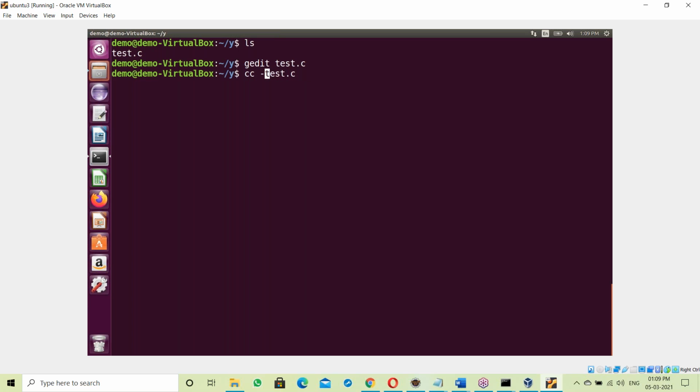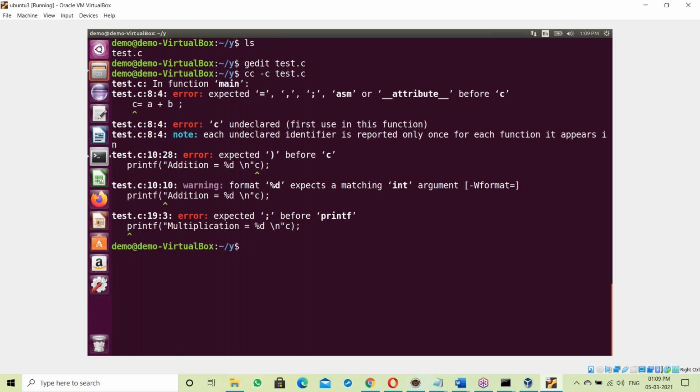Let us compile with cc -c. See this, all errors from top to bottom, right? See, the eighth line error, next the 10th line error, the 9th line, top to bottom. So this is showing all the errors. The interpreter shows only one error, only the first error. Once an error comes, it stops. But the compiler is not like that. The compiler shows all the errors from top to bottom.